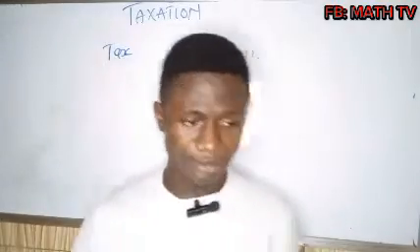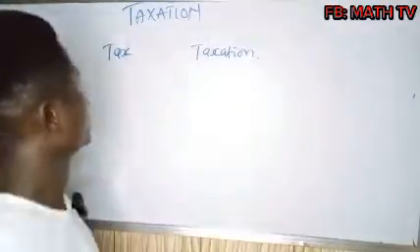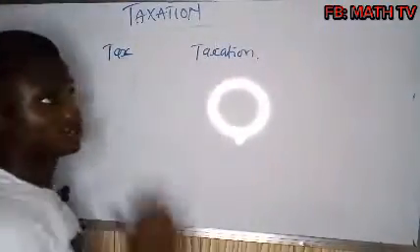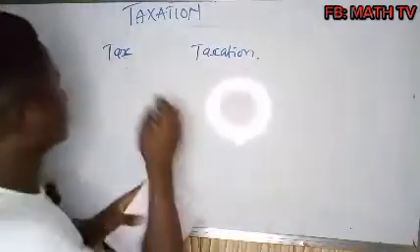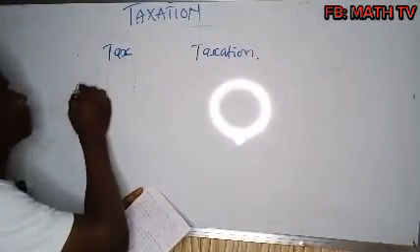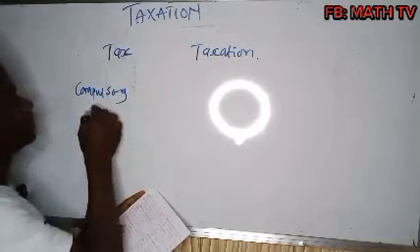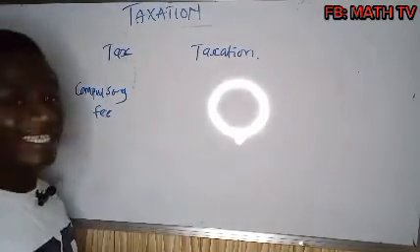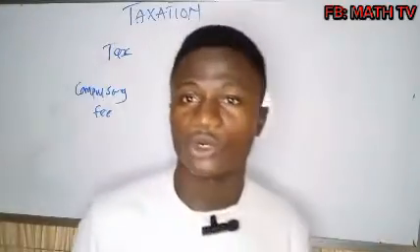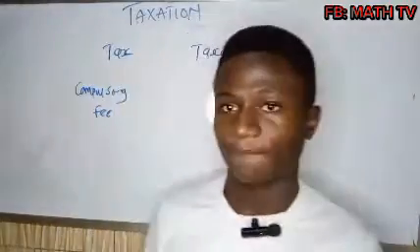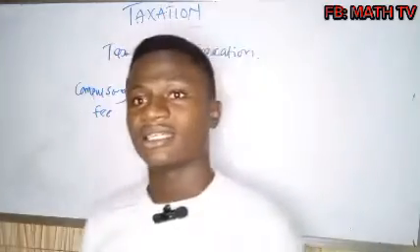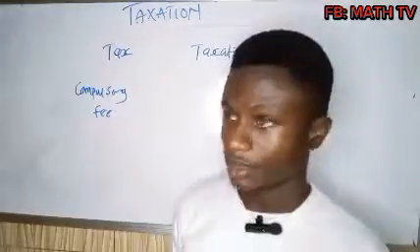So now, what's the difference between tax and taxation? Now, tax is a compulsory fee. You need to put that word, compulsory fee, that is levied by the government on the citizens of the country, provided that they have a source of income.